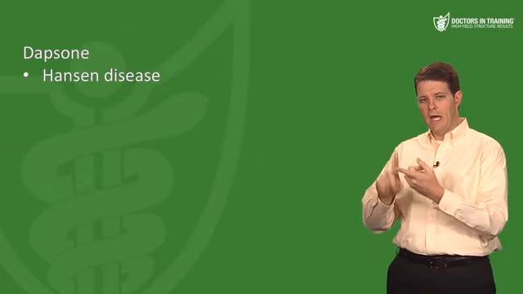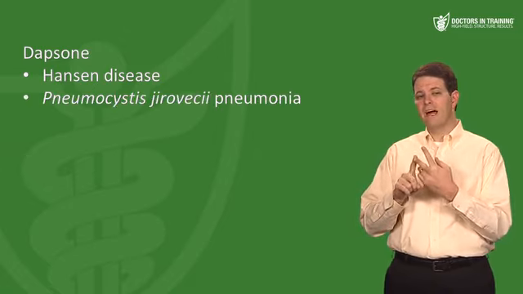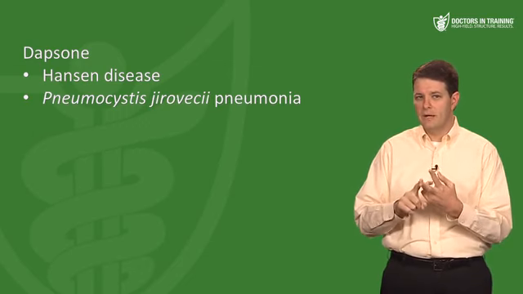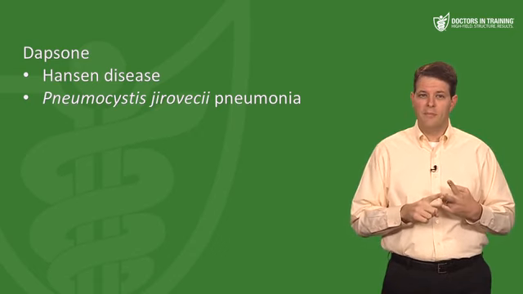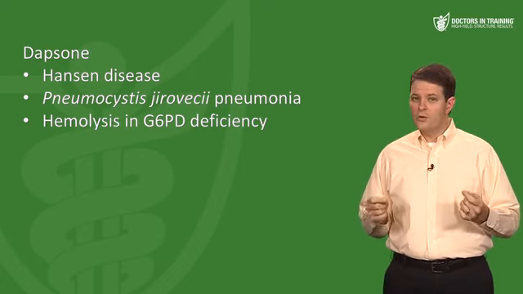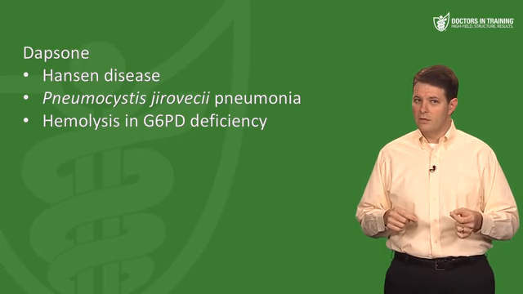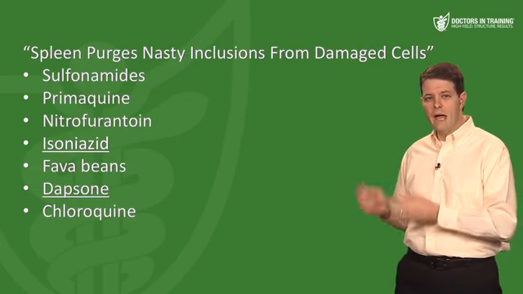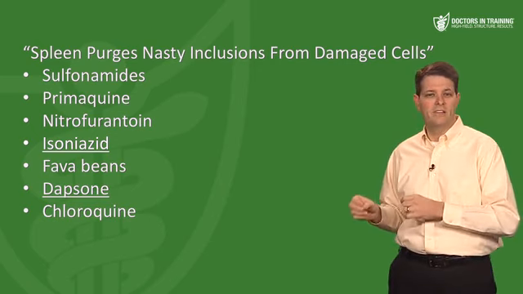And let me remind you a couple of quick things about dapsone. So we use it to treat Hansen disease. Now, where else do we use dapsone? Well, it's one of the second-line options for prophylaxis or treatment of pneumocystis jirovecii. And do you remember hearing about an interesting adverse effect of dapsone? Well, dapsone is one of the drugs that causes hemolysis in patients with G6PD deficiency. There's one other drug we've mentioned in this video that also causes hemolysis in these patients. Do you remember what that was? It's isoniazid. So both dapsone and isoniazid are drugs used to treat mycobacterial infections that cause hemolysis in patients with G6PD deficiency. And that's it for Hansen disease.